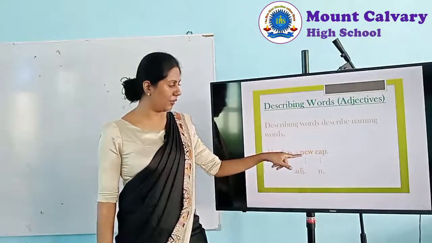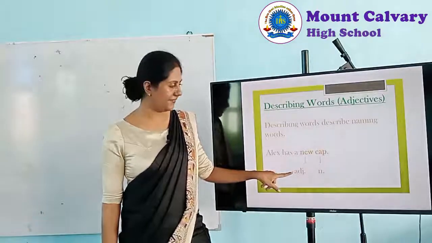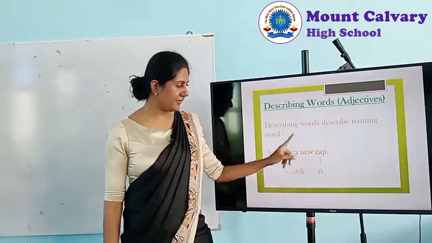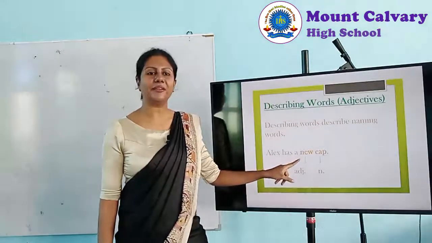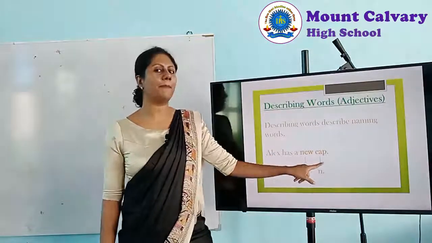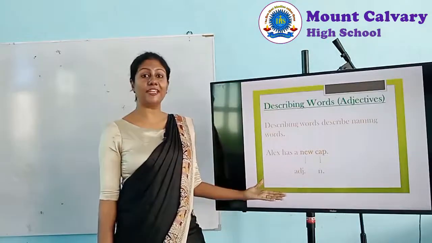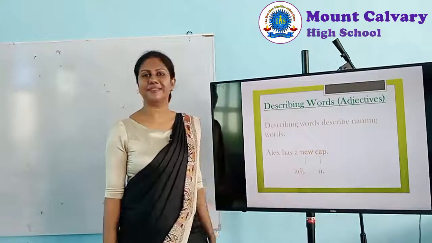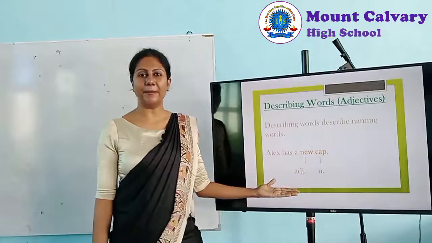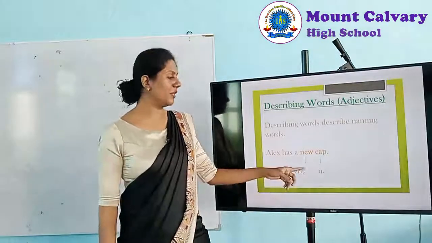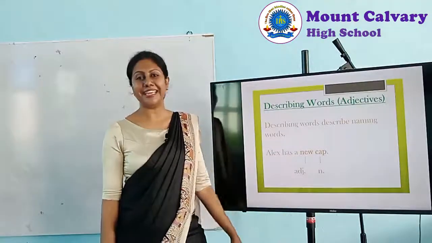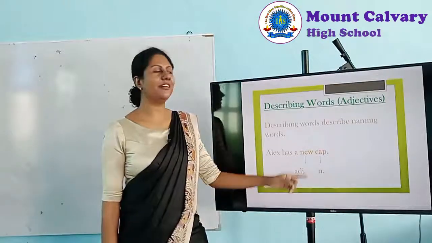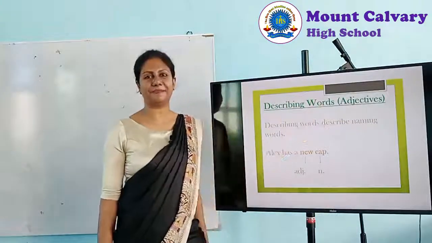Here I have given you. New is the adjective here, and this adjective, the word new, describes the naming word cap. What kind of a cap? New cap. What kind of a cap? New cap. So the word new is the adjective or the describing word.